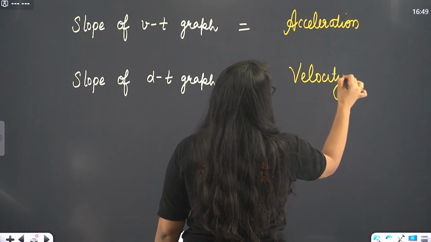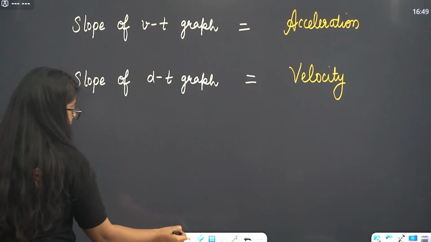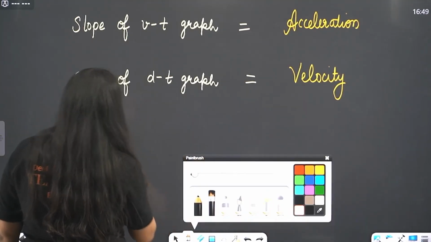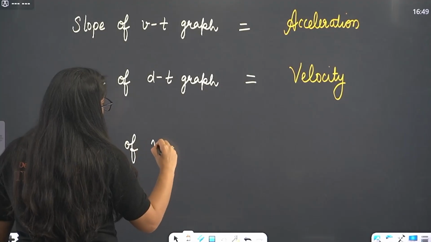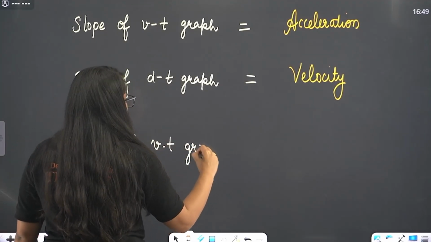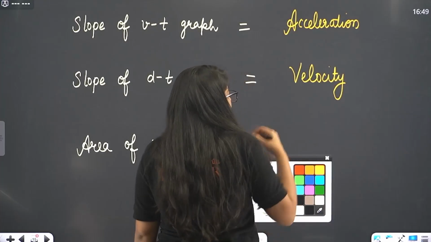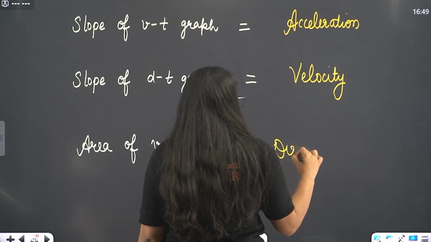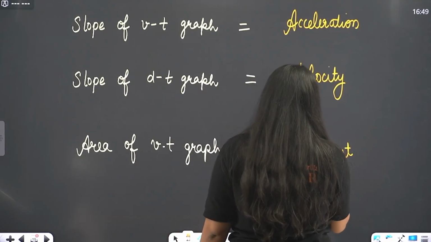And area of velocity time graph, it gave you what? It gave you length into breadth, V into T. V into T is what? Displacement.